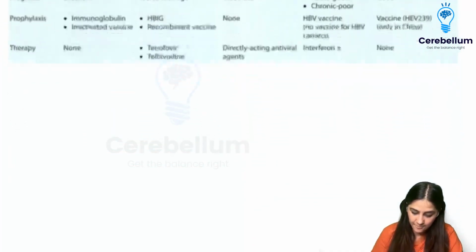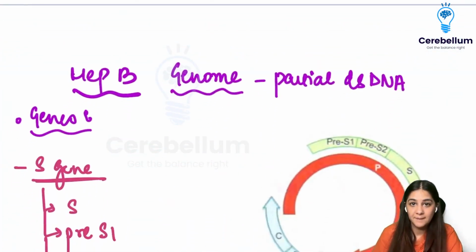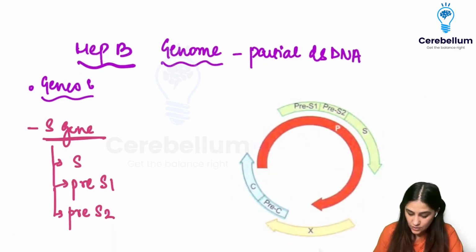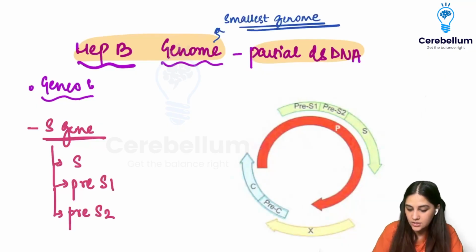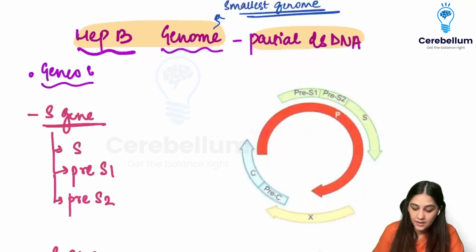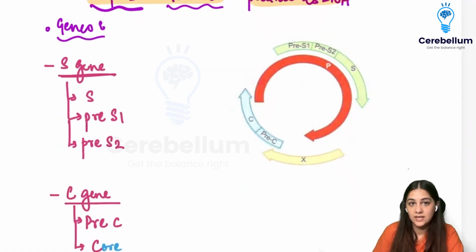Now, moving on to the hepatitis B virus. When we talk about the hepatitis B genome, remember I told you this is also the one that contains a partial double-stranded DNA, and that is why this, along with the parvovirus, has the smallest genome, because it is partial and double-stranded. Now, what are the different kinds of genes that are involved here?